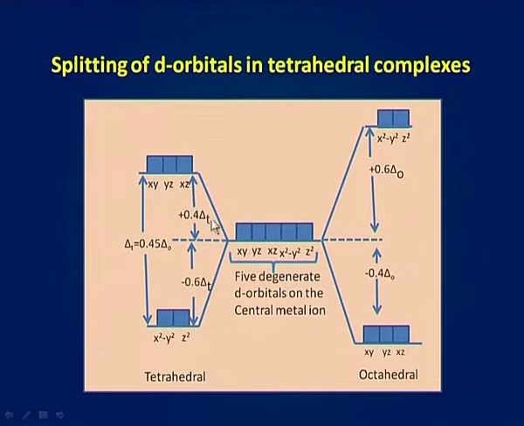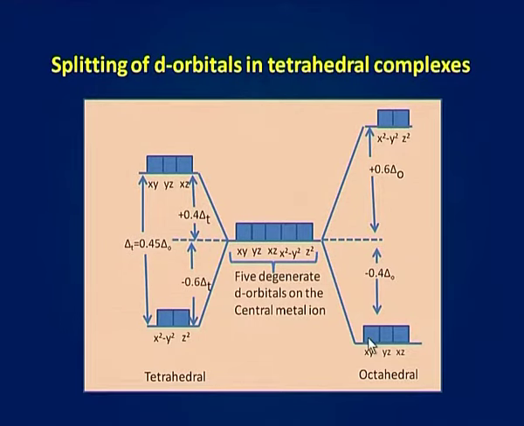In tetrahedral complexes, the energy of dxy, dyz and dxz orbitals increases by 0.4 delta T, and the energy of dx square minus y square and dz square orbitals decreases by 0.6 delta T. Here you can also see the value of crystal field energy for octahedral complexes is greater than the value of crystal field energy for tetrahedral complexes. The order of split orbitals gets reversed in tetrahedral complexes.